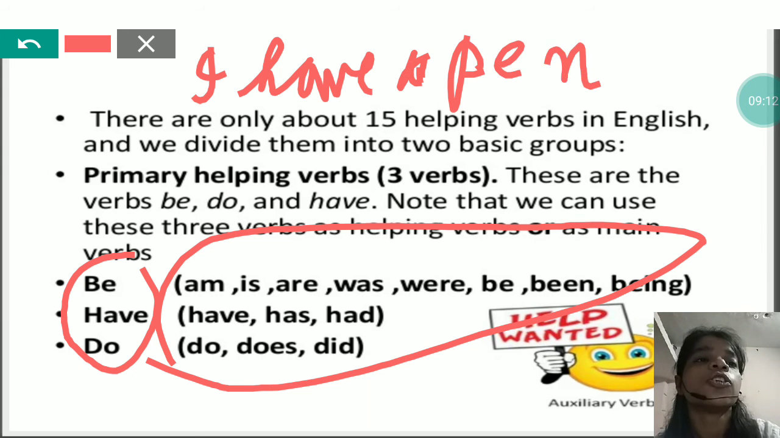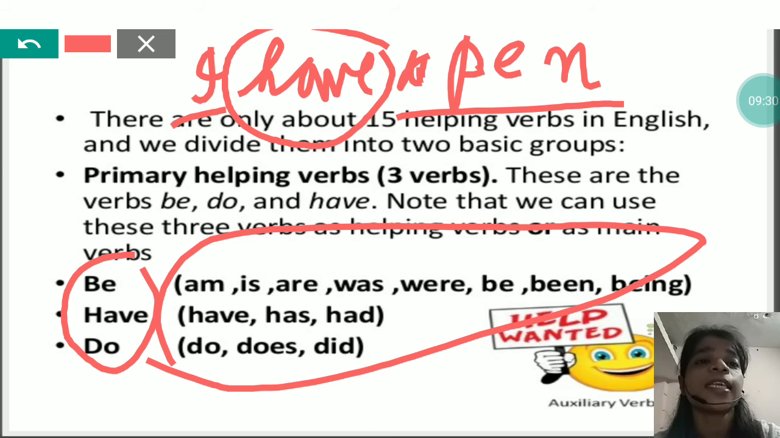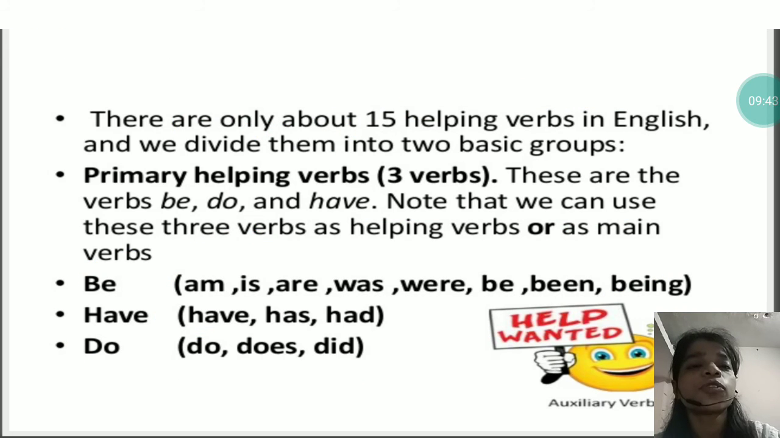If I say I have a pen, here you can find that there is no main verb in this sentence. We have I, that is a pronoun, that is the subject, and a pen, that is a noun, that is the object. The only word that remained is have, and have belongs to this group, the helping verbs. But as there is no main verb in this sentence, here have is acting as the main verb. What's the use of all these helping verbs? That we will discuss in the next video.